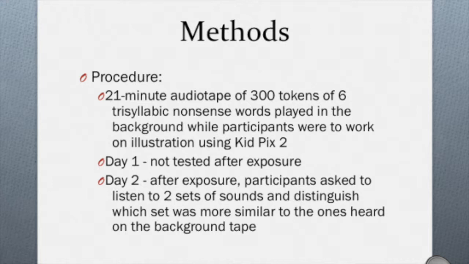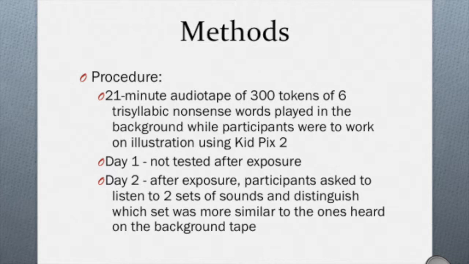All other factors stayed the same, so they were still unaware that it was an actual language and still unaware that they were going to be tested on how well they could memorize the sounds. Results from this experiment showed a mean score of 26.3 out of the 36 choices among adults and a mean score of 24.6 among children.